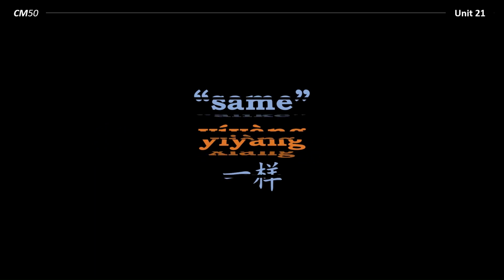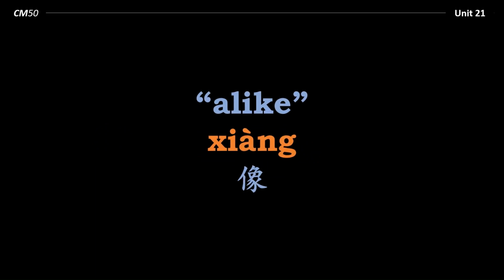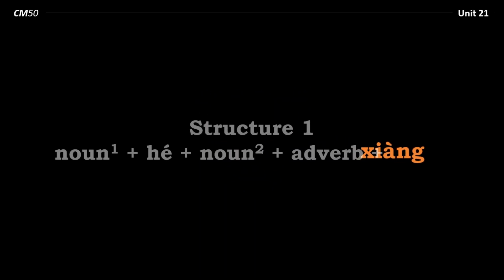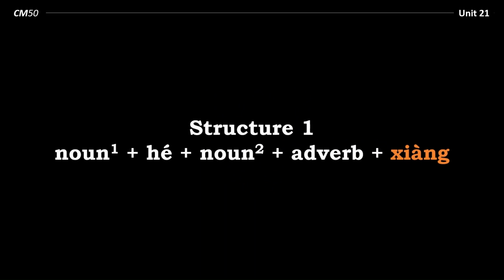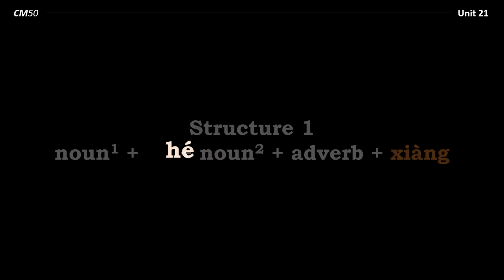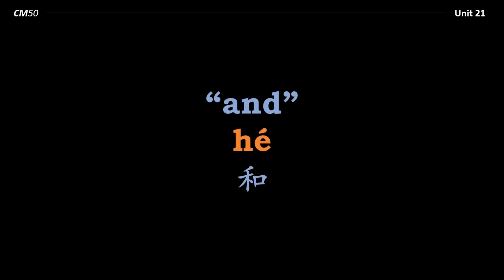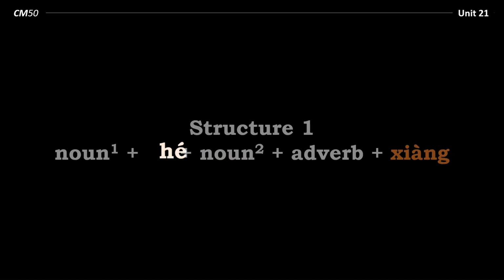The next one is 像, which means alike. And again, there are several ways that we can use this. First one, structure 1. Noun 1 和 noun 2, adverb 像. So 和 means and. So this structure is like saying noun 1 and noun 2, then the adverb, then 像, which means alike.